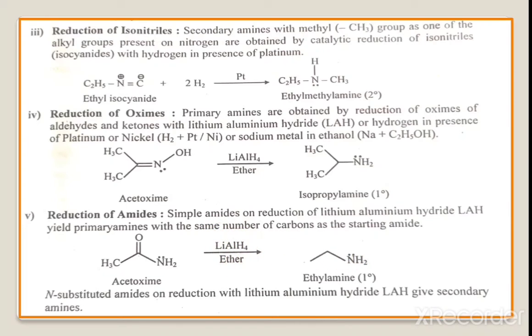Now the N-substituted amides on reduction with lithium aluminum hydride give secondary amine. Here this is most important. That means the N-substituted amide, if it undergoes reduction by using lithium aluminum hydride, gives secondary amine. Okay.